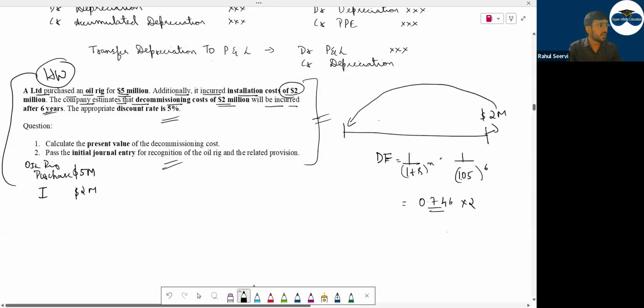Does anyone have a doubt in discounting? Ask me now. How do you do it in the calculator? See here, press 1 divided by 1.05, press equal to 6 times because the number of years is 6. 1, 2, 3, 4, 5, 6. I'm getting 0.746.